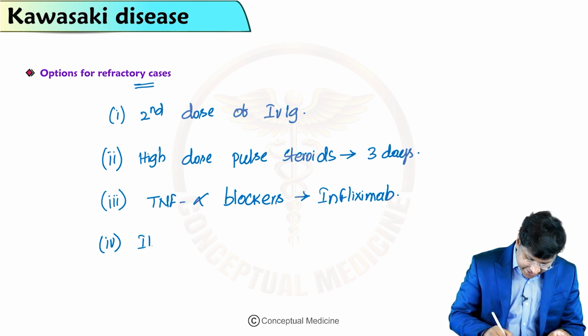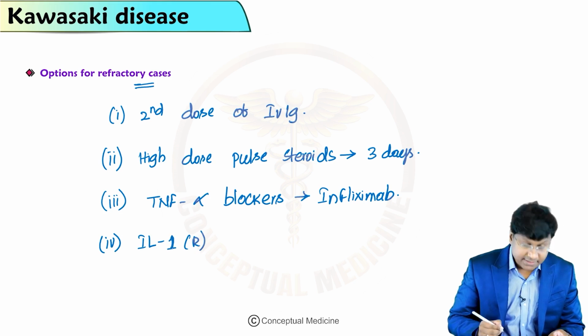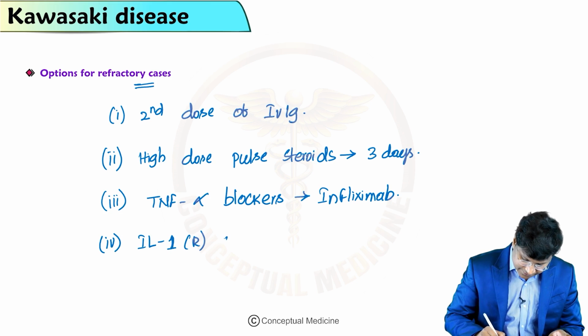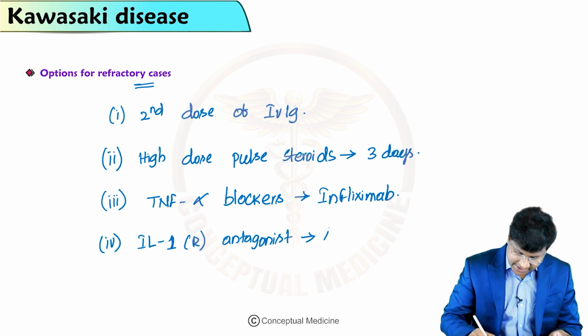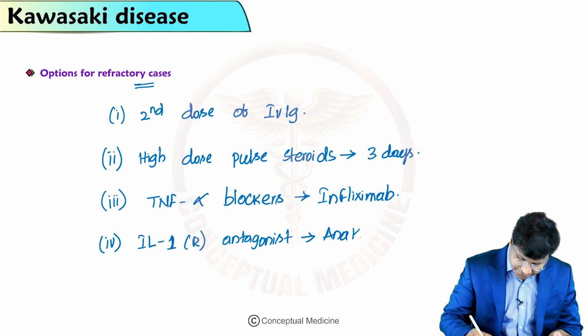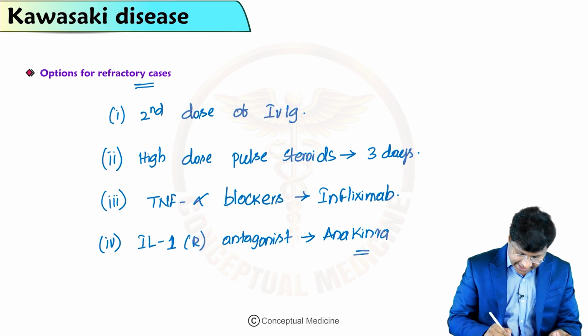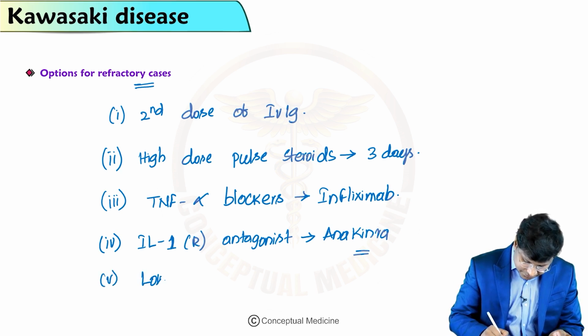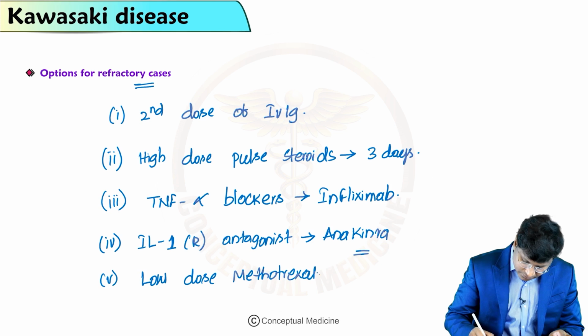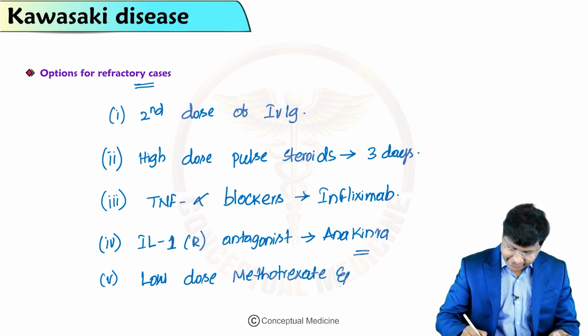The interleukin 1 receptor antagonist, the example we have is anakinra. And the other options are low dose methotrexate and cyclosporin.